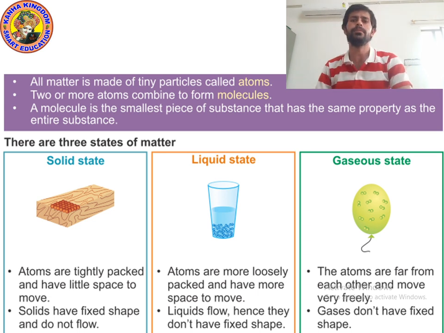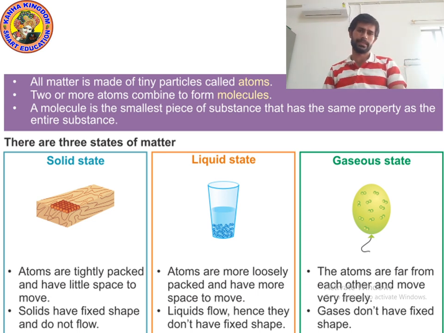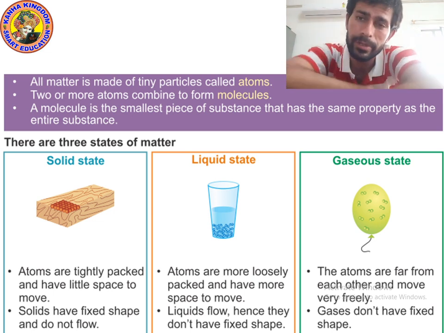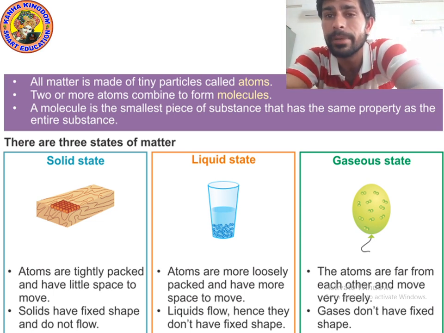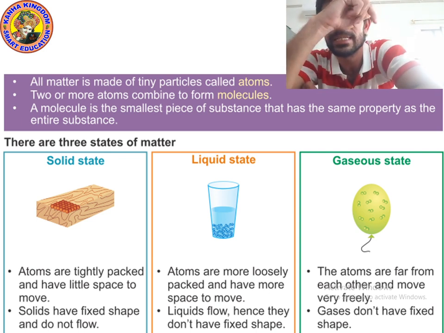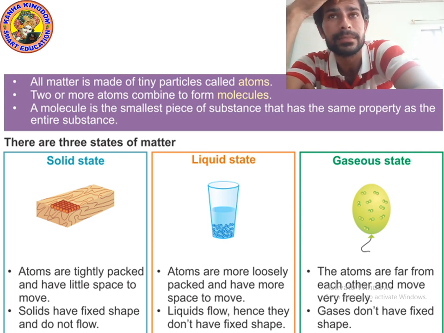I'm giving you 10 seconds. So kids, point number 1: all matter is made up of tiny particles called atoms. Two or more atoms combine to form a molecule. A molecule is the smallest piece of a substance that has the same property as the entire substance.